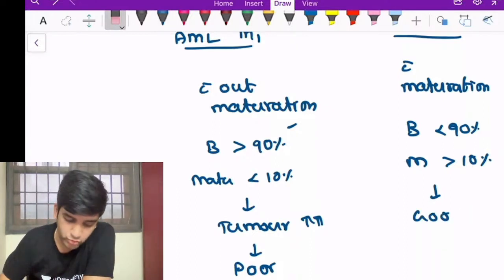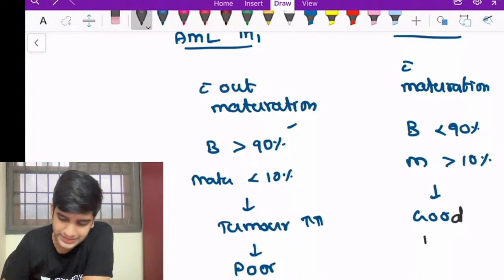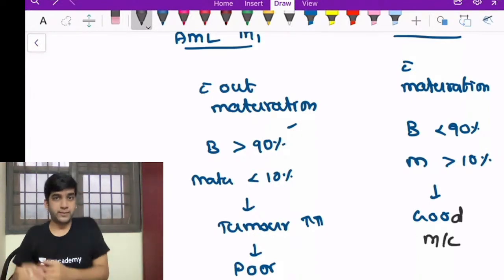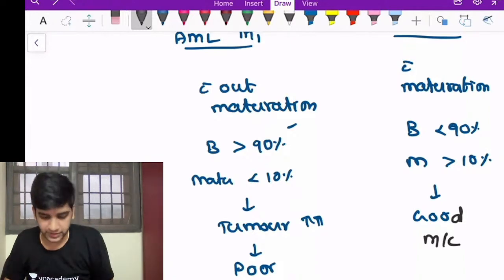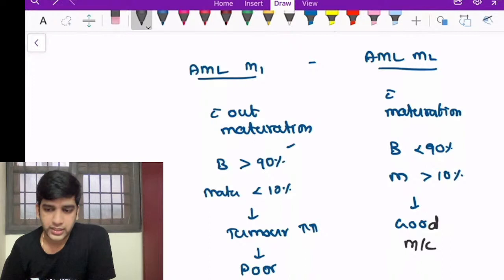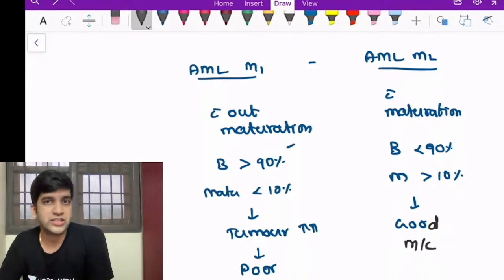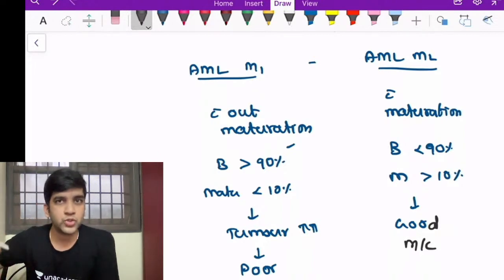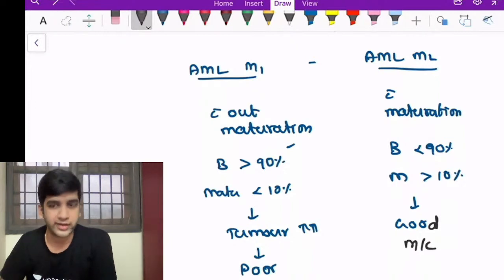And AML M2 is one of the commonest subtypes of AML. If I have to subtype AML from M0 to M7, the commonest one is AML M2, fine? So I know it is myeloid differentiated, right? Once I know it's differentiating by myeloid, I need a few markers. I cannot look at the microscopy and say this is myeloid. Though granules help me, I have to be very sure that granules are myeloid granules or neutrophil granules, right?